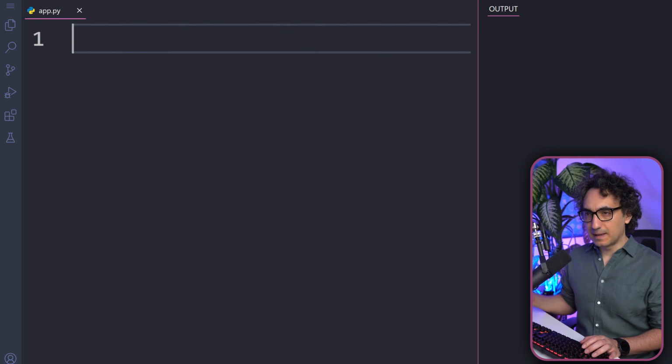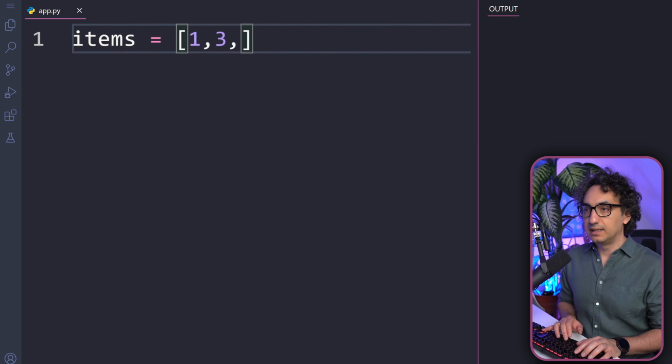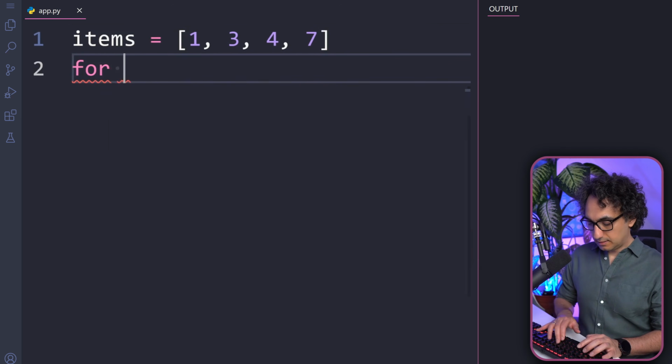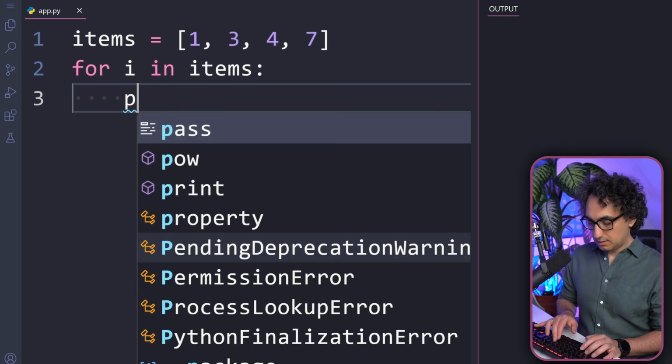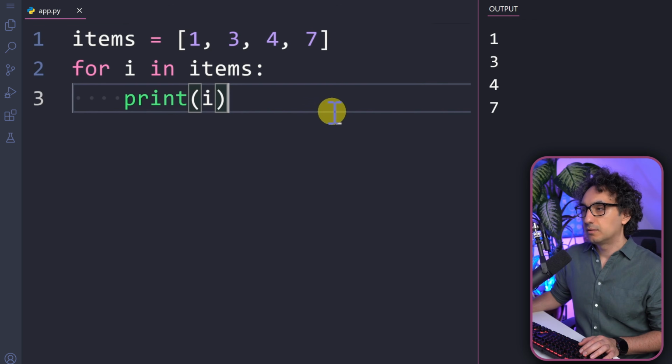So now let's go back. Okay, so now let's have a very simple example. We're gonna create a classical for loop. So let's create a few items like numbers 1, 3, 4, and 7. And then a very simple loop: for i in items, and in the output we will print the i. Let's execute it. As you can see, we have printed all the values in our sequence.